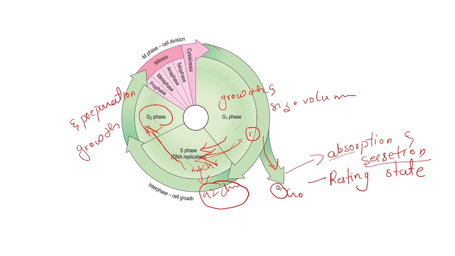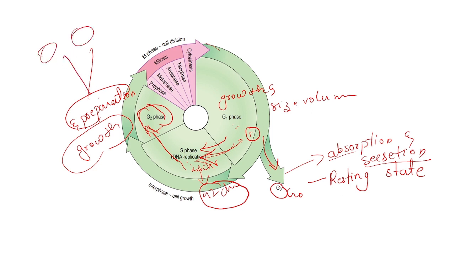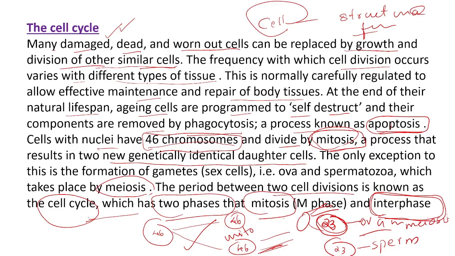What will happen in the G2 phase? Again, this cell will grow and it will prepare for cell division. This one cell should be divided into 2 cells. The preparation for cell division will occur in G2 phase. These are the 3 phases of interphase. Okay, clear? Once again, I will tell you.